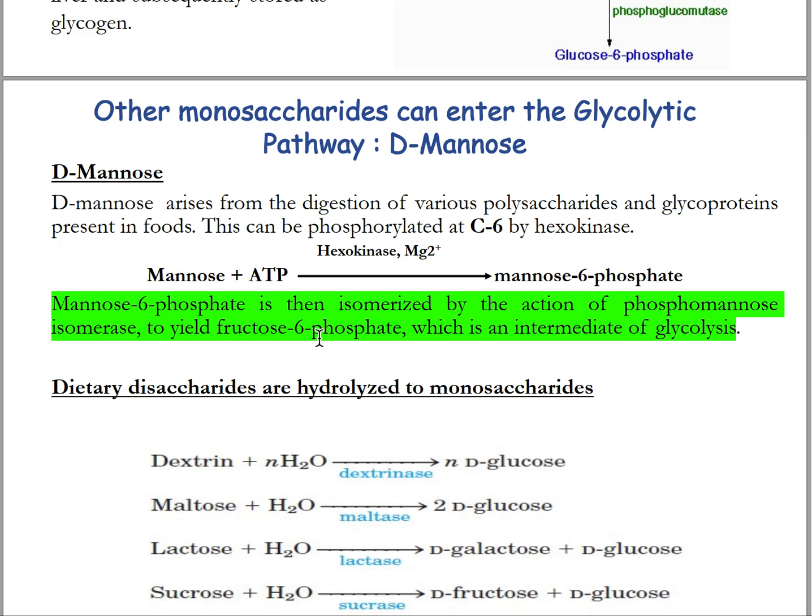This is the feeder pathway of glycolysis. Through this, all other members of carbohydrates can enter into the glycolytic pathway. So that's all for this class.